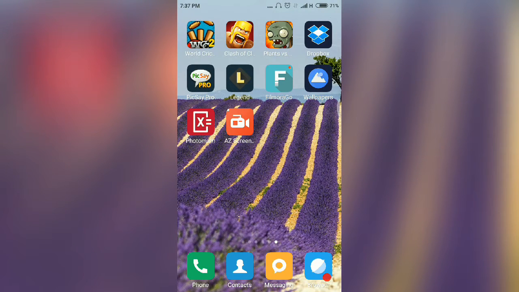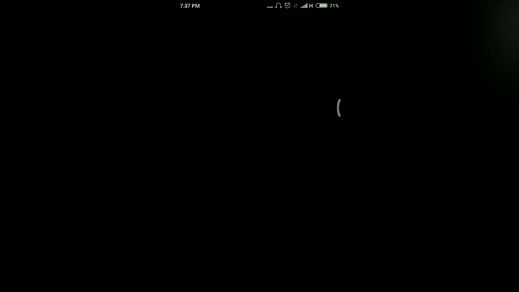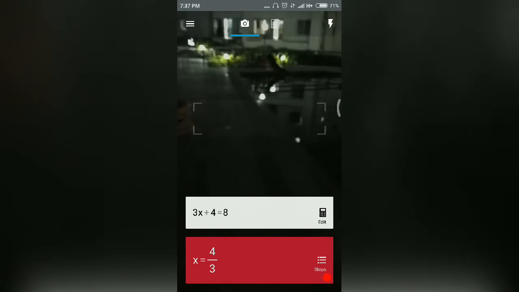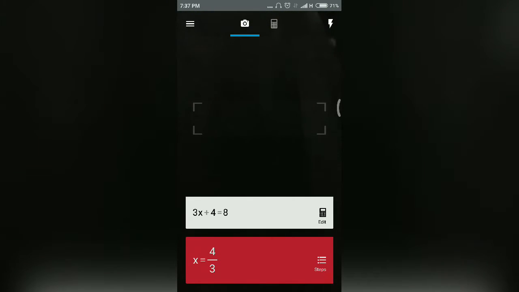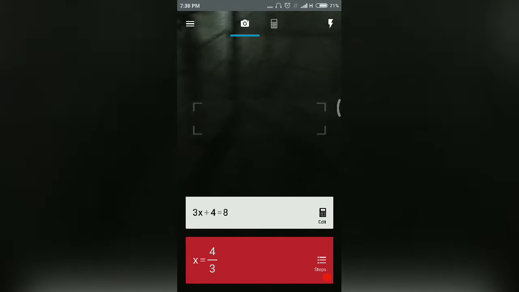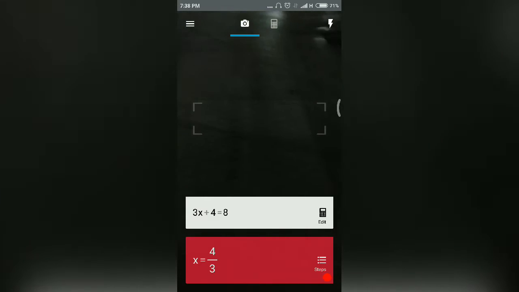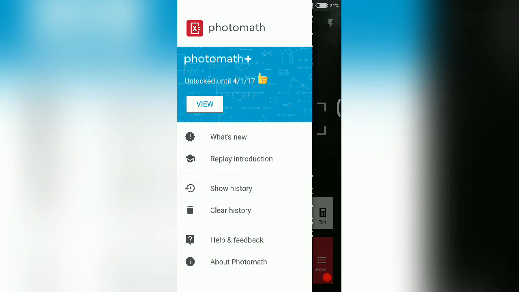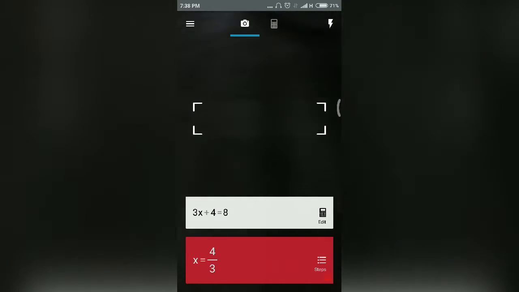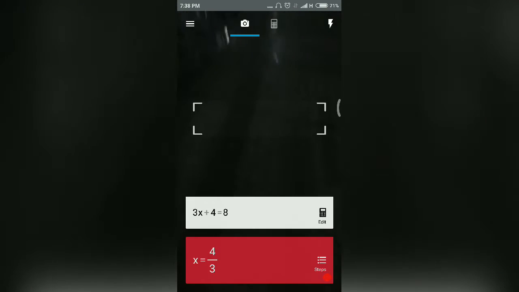Now let's move on to my second app, which is Photomath. Photomath is a photogenic calculator. You can say, yes, it is a photogenic calculator. So you can click anything. You can write a mathematic sum in your notebook or a copy, and you can click the picture here in the brackets, and it will automatically display the result of the sum in the app. So I think it is a very useful calculator for students and the freshers or the youngsters, as I am very addicted to the app. So this was my second app for the month of December.